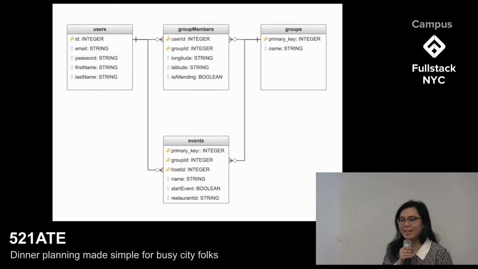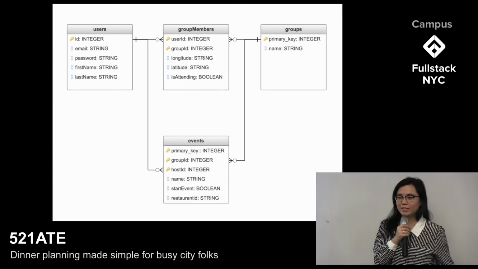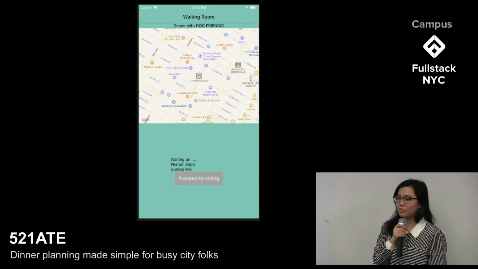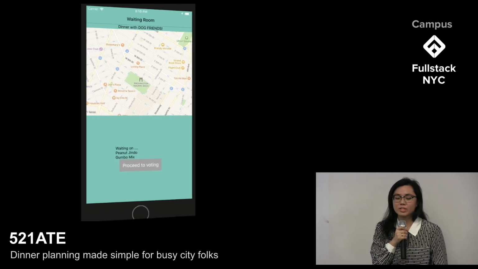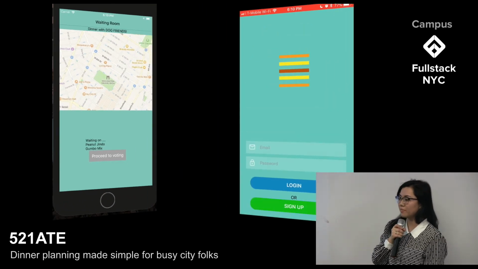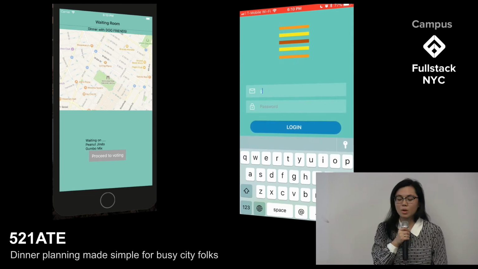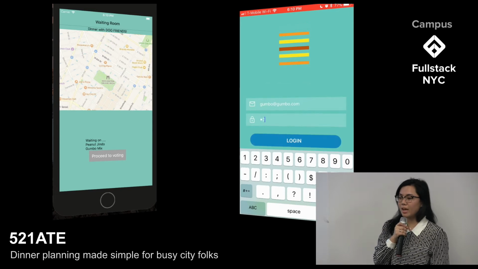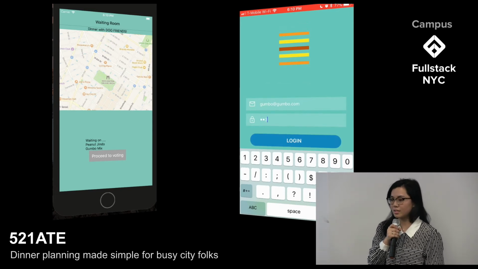Thank you, Sam. Now, Leo's waiting room renders a map which pins everyone's current geolocation and a list of friends that he's waiting on. We chose to use Expo's React Native Map component, which allows us to utilize the map functionality on our devices. With this component, we are able to customize the range of map view and pin every user's coordinates.